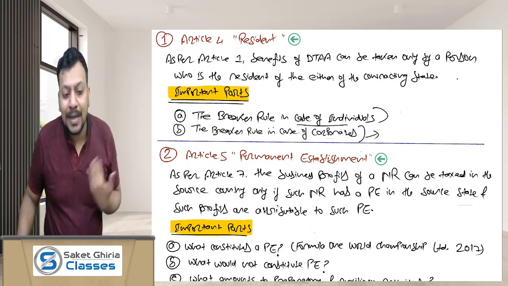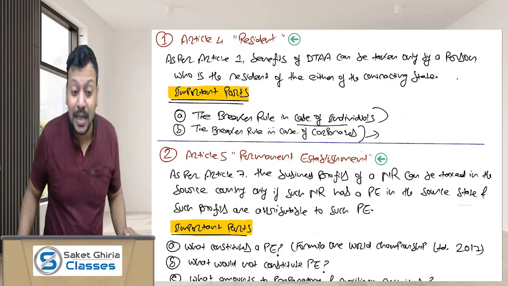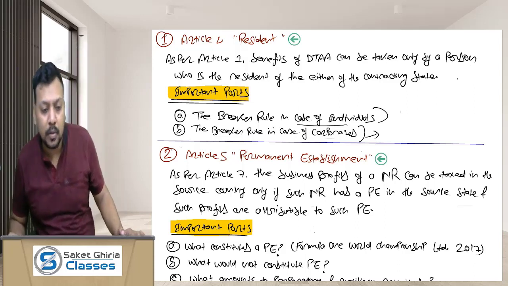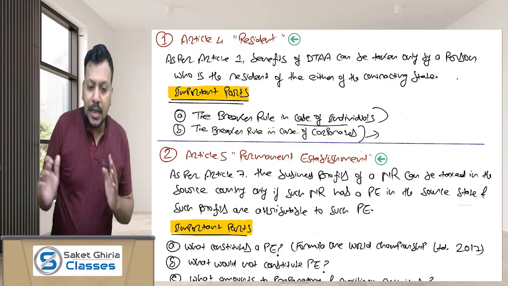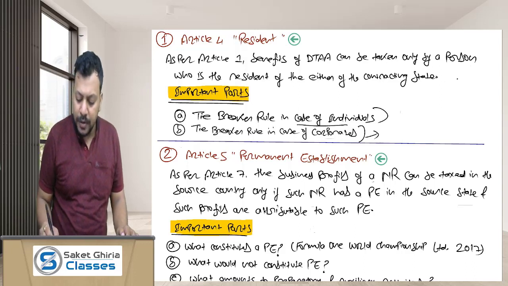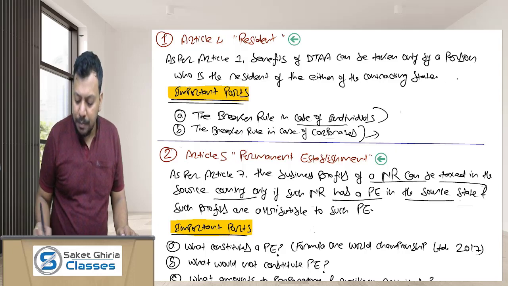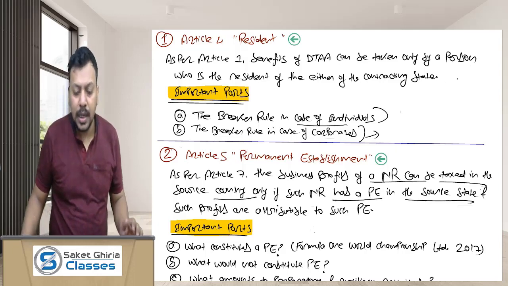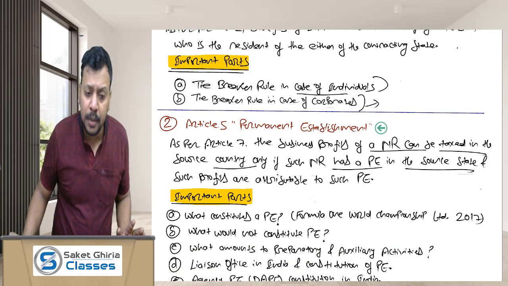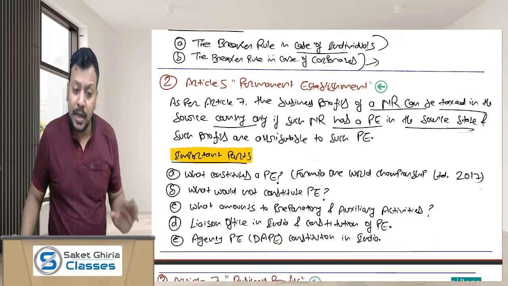If Apple does not have a PE in India, then Indian tax authorities cannot tax the business profit of Apple Inc. So article 7 of the OECD and UN model says that the business profit of an NR can be taxed in the source country only if such NR has a PE in the source state, and such profits are attributable to that PE.